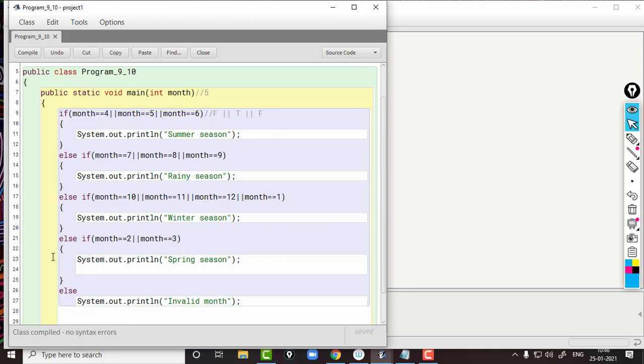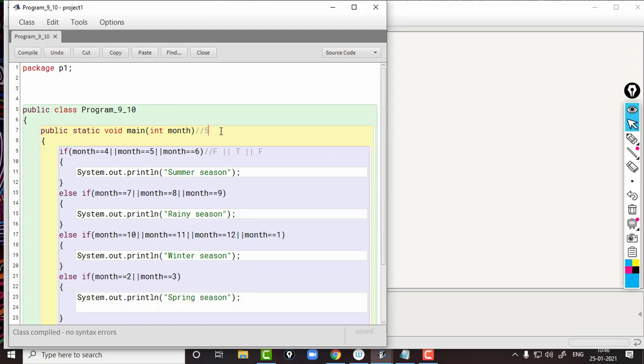So it should print spring season, which means this statement should be executed and all the remaining statements should be skipped. So we are giving the value 3. The variable month will get the value 3 and all these statements get executed. All these expressions will be false. So the logical operator definitely will give a false result, so this entire expression will give a false result. So this statement will be skipped, and this also, there is no 3. So this entire statement is false, and then checking condition 3, that is also false.